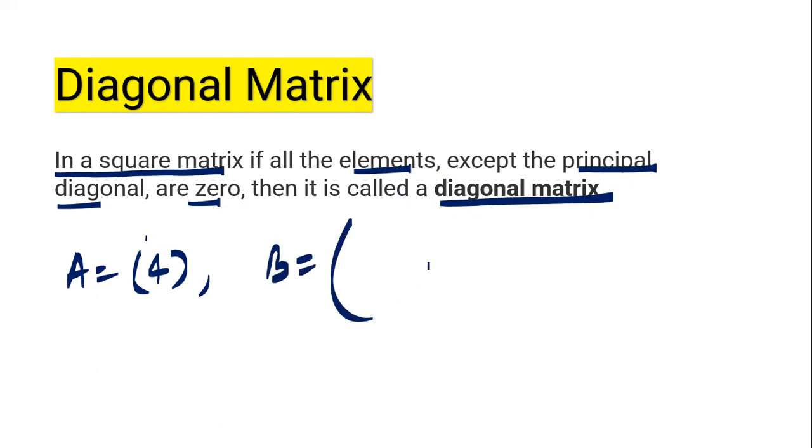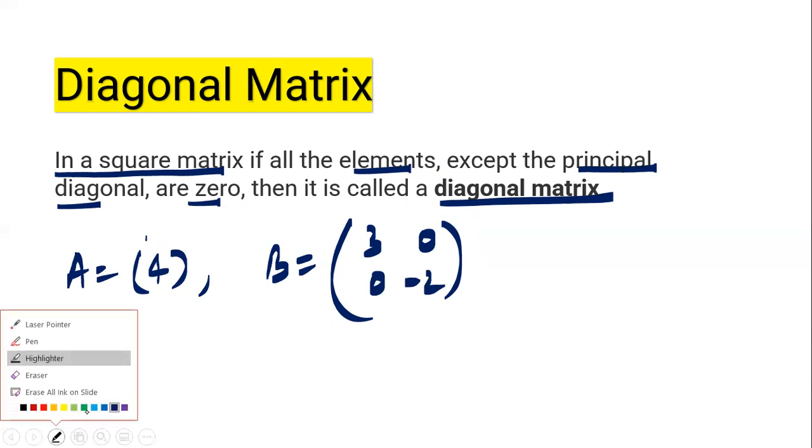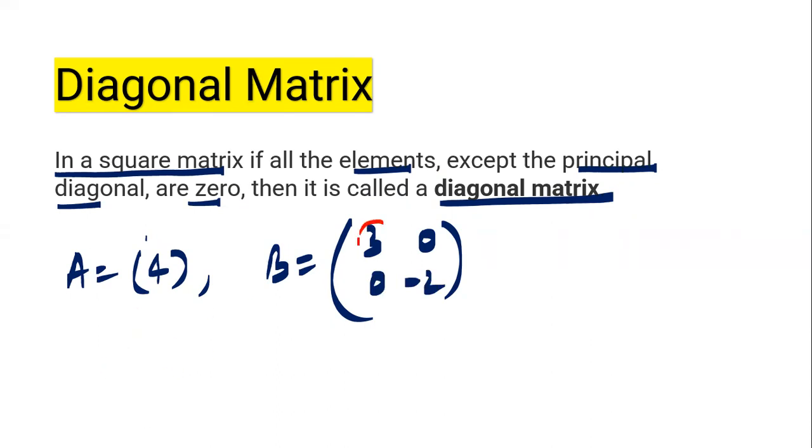If I have B equals like [3 0; 0 minus 2], here you can see these are the elements of the principal diagonal. All elements other than the principal diagonal are 0, hence it is a diagonal matrix.